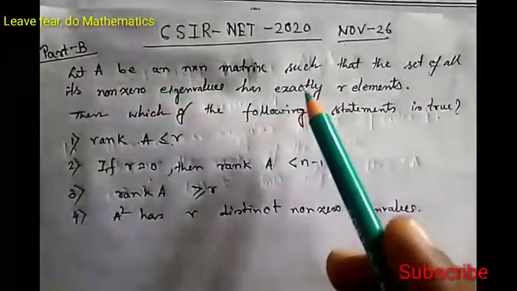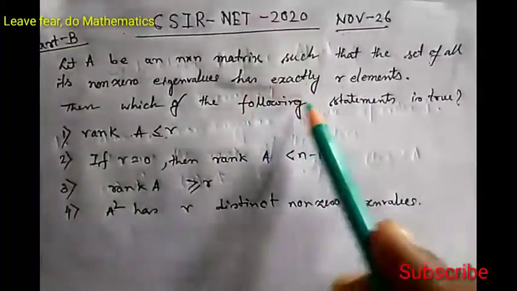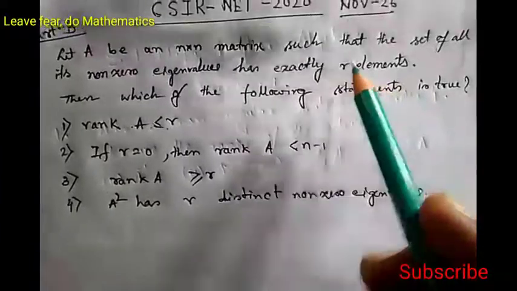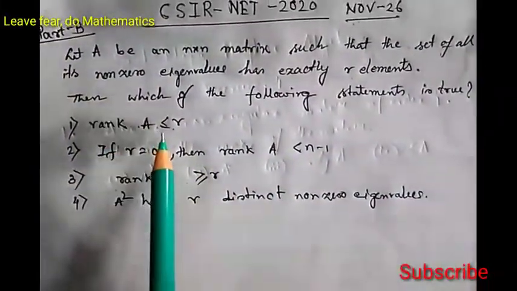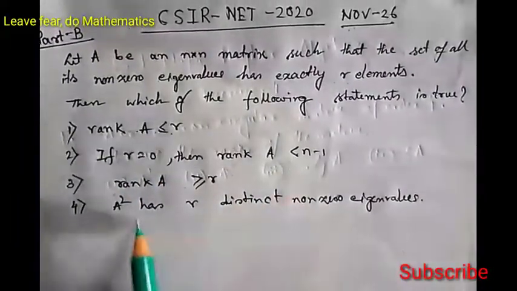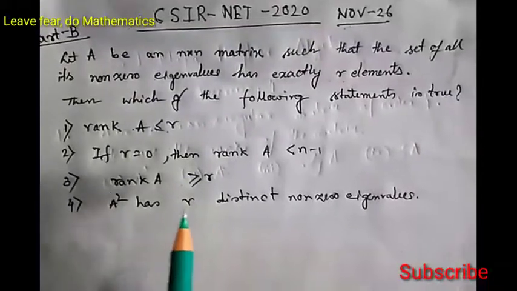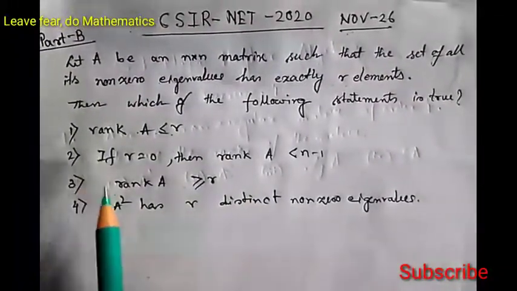Let A be an n by n matrix such that the set of all its non-zero eigenvalues has exactly r elements. Then which of the following statements is true? Is rank A less than or equal to r, or if r equals 0 then rank A is less than n minus 1, or rank A is greater than or equal to r, or A square has r distinct non-zero eigenvalues? We have to find which of these four options is correct.